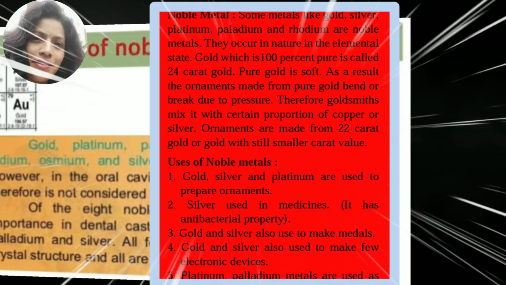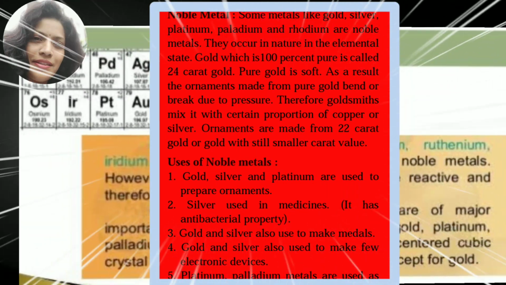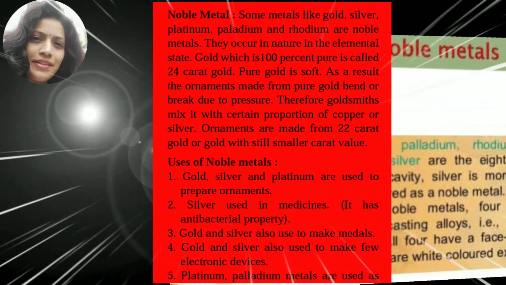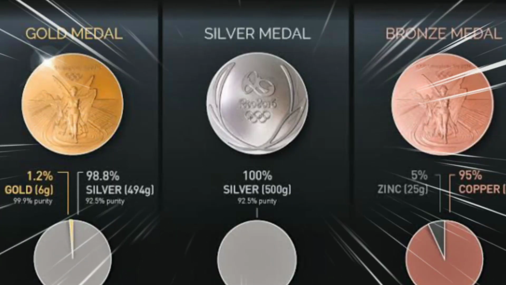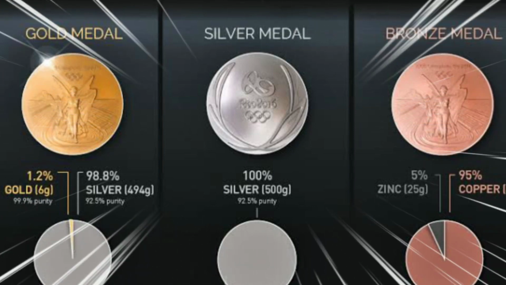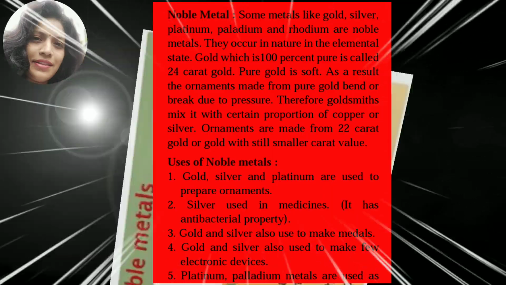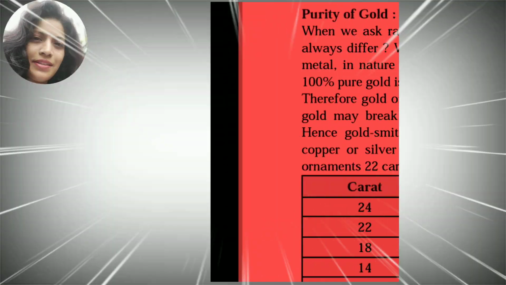Let us move towards the uses of noble metals. Gold, silver and platinum are used to prepare ornaments. Silver is used in medicines. It has an antibacterial property. Gold and silver are also used to make medals. Gold and silver are also used to make a few electronic devices, and platinum and palladium metals are used as catalysts.